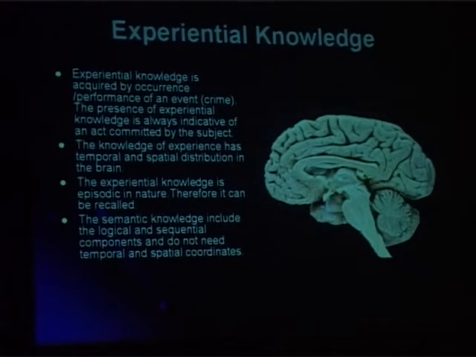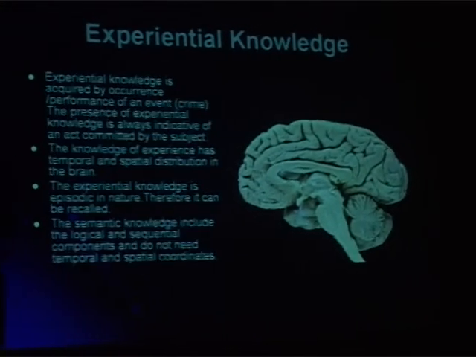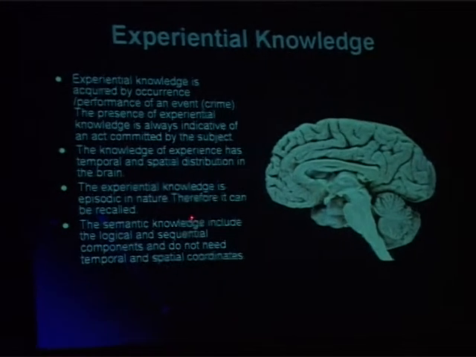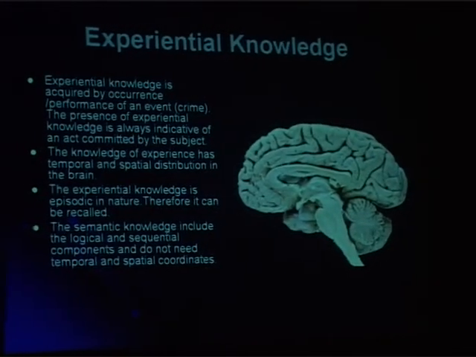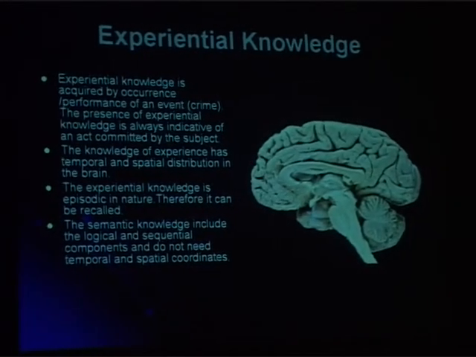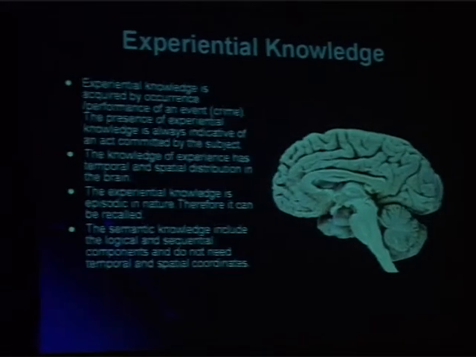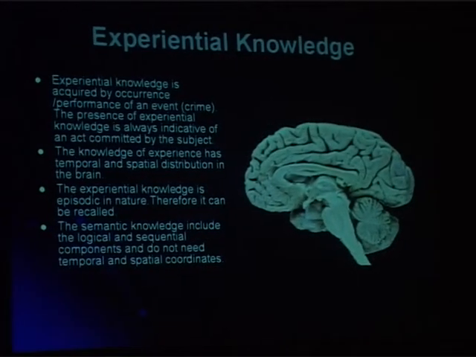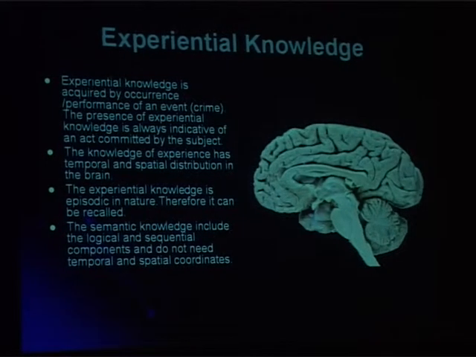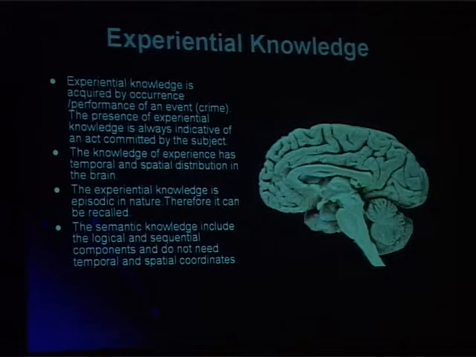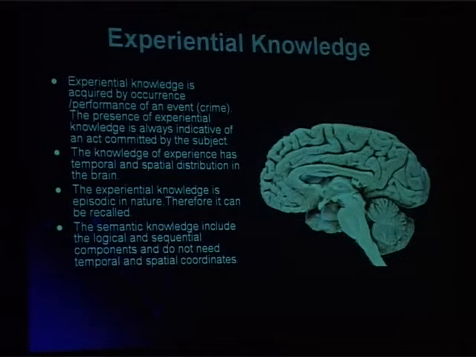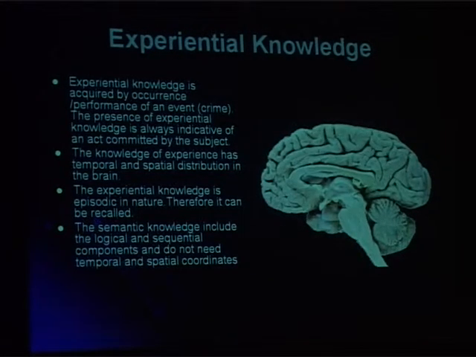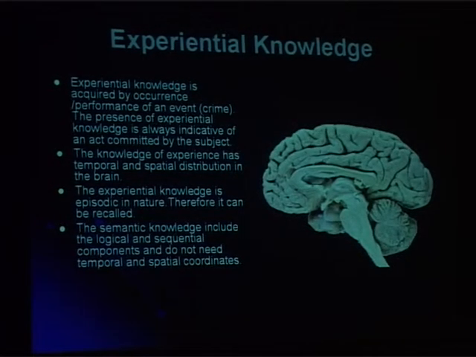When we learn something that is general knowledge, that is semantic knowledge. We do not have any stamped information. We do not know which teacher taught us. But we go on storing such information or knowledge in a logical and sequential order. But when an event occurs, when an episode occurs, we don't have any logical arrangement. We don't have any sequential arrangement.